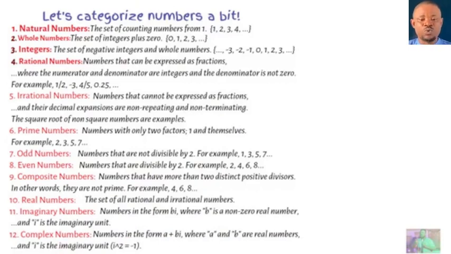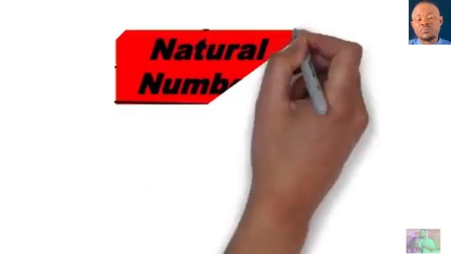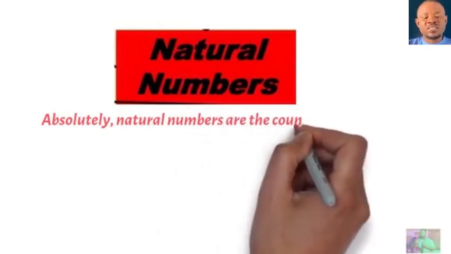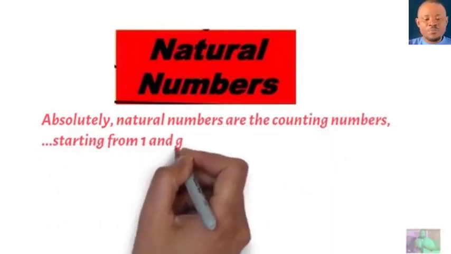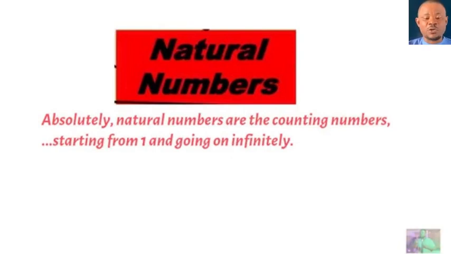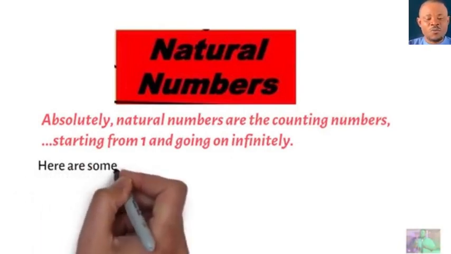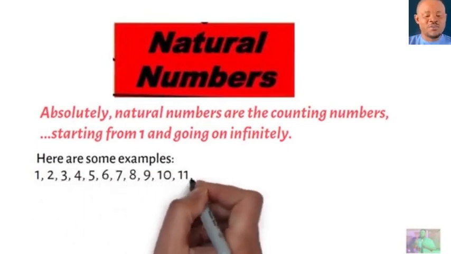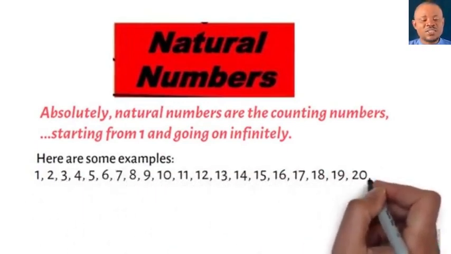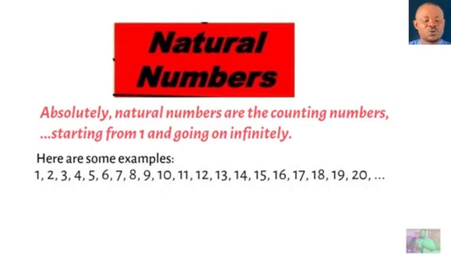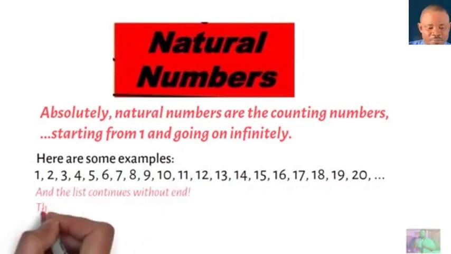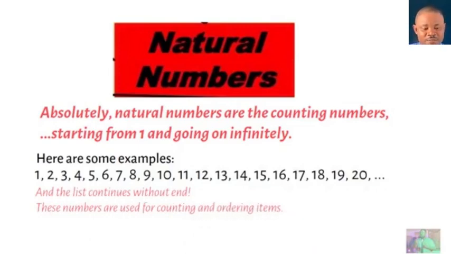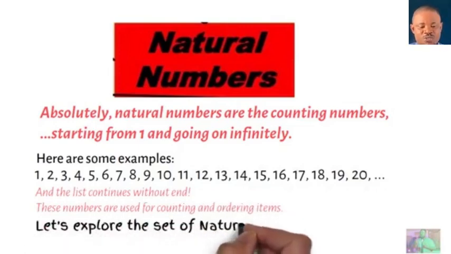So let's go further. The first I'm going to talk about is natural numbers. They're called natural numbers because they're the first numbers that you're exposed to. Everybody that starts counting, right? That's why they're called counting numbers. They begin from 1 and they go on to infinity. Here are some examples: 1, 2, 3, 4, 5, up to infinity. When a child starts learning, the child doesn't start from 0, it starts from 1. And the list continues without end.